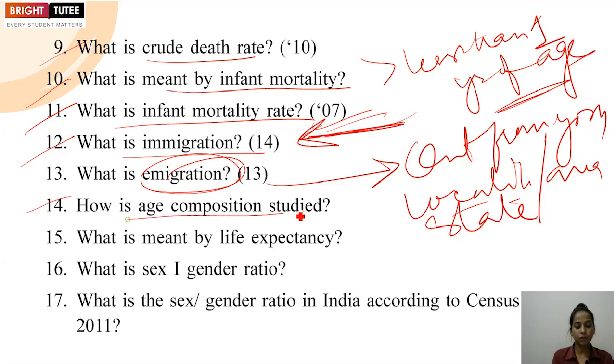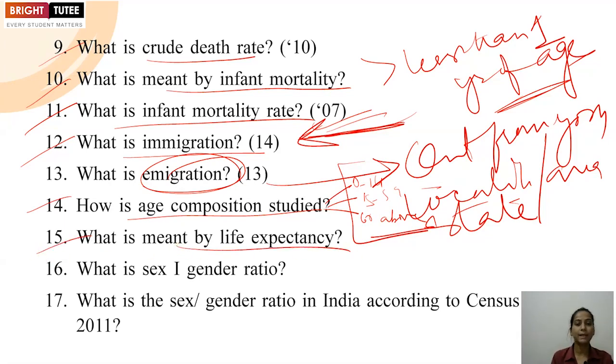How is age composition studied? You have to define it into 3 parts, that is how they are classified: 0 to 14 years, the second 15 to 59 years, and the third 60 years and above. In these age groups they are divided and the study is being done.